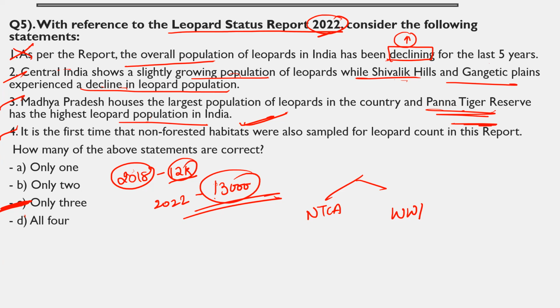So you can note down these points of the leopard status, because you can definitely find a question from this topic in the UPSC exam, because UPSC tends to ask these kinds of questions, these favorite questions of theirs. So note down these points, make sure you are writing these and learning these as well, right? So try to write these points. Meet you all in the next lecture with another set of 5 questions. Till then, practice these 5 and the rest of the questions which we have already done, right?